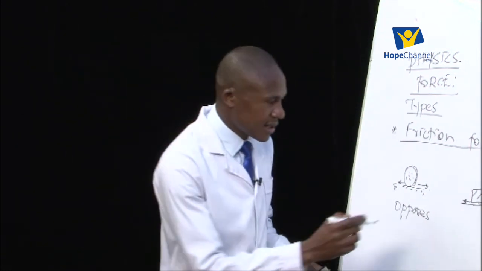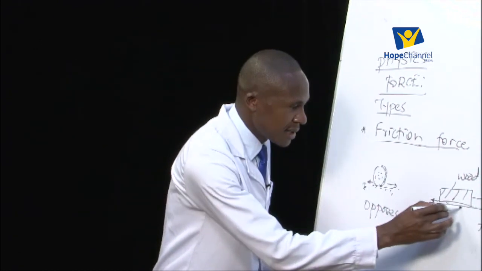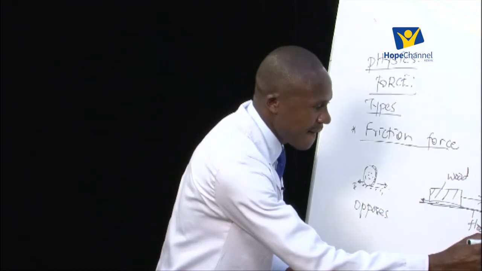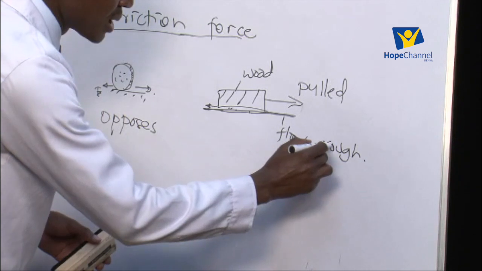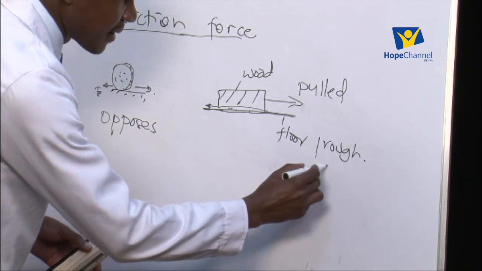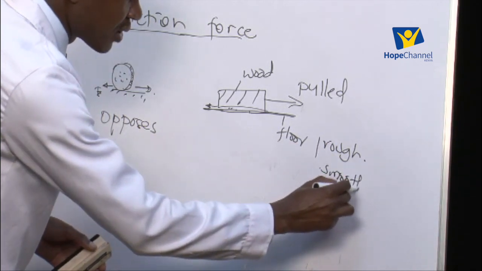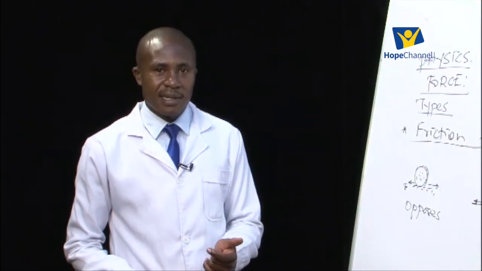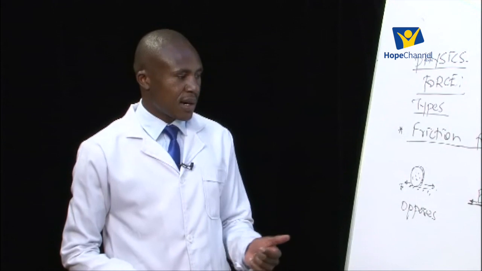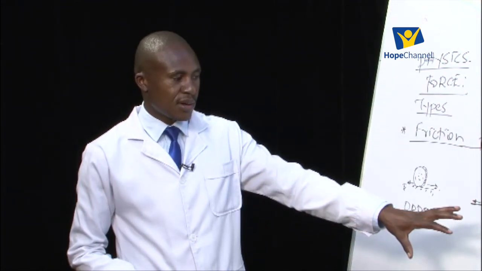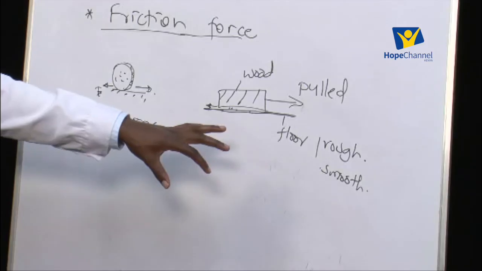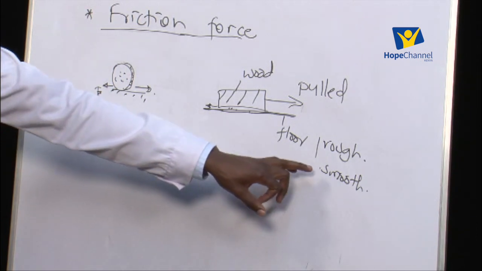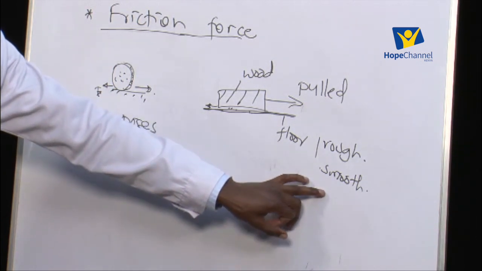So if the surface of the floor here is very rough, the friction will be more. If the surface is smooth, the friction will be less. So friction will depend on a number of factors. Number one, we talk of the nature of the surface. So a rough surface will produce more friction compared to a smooth surface.